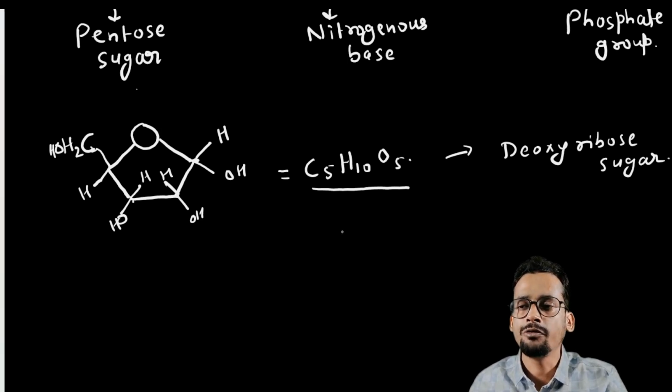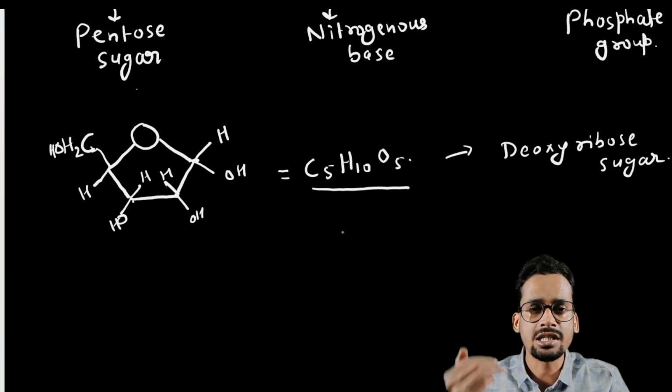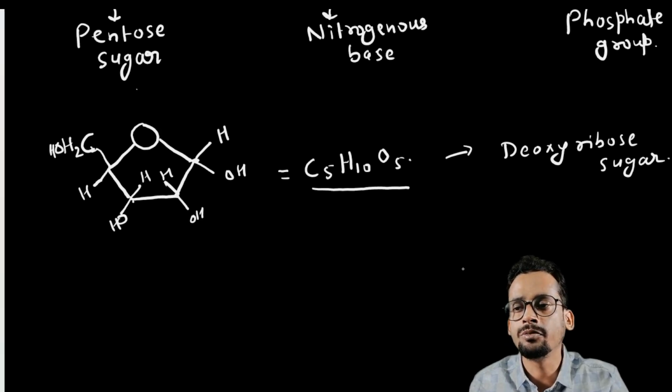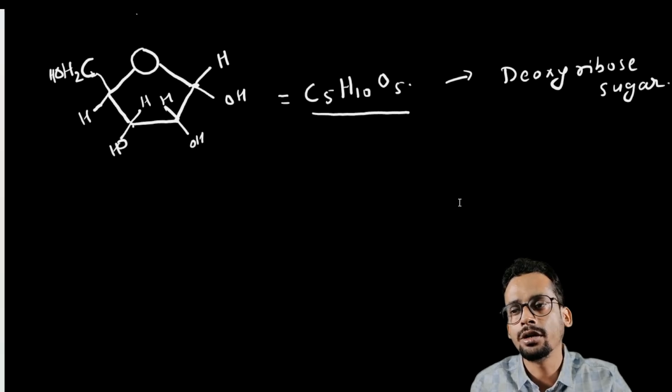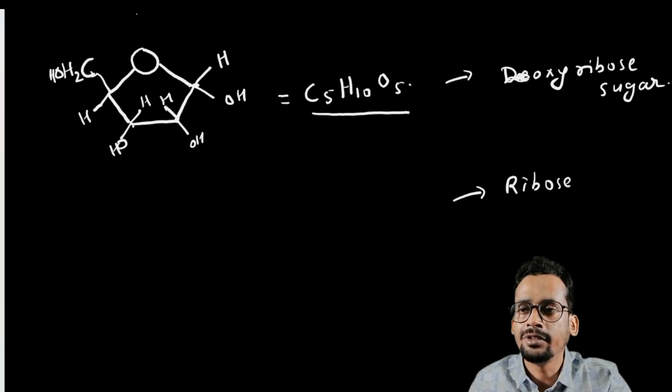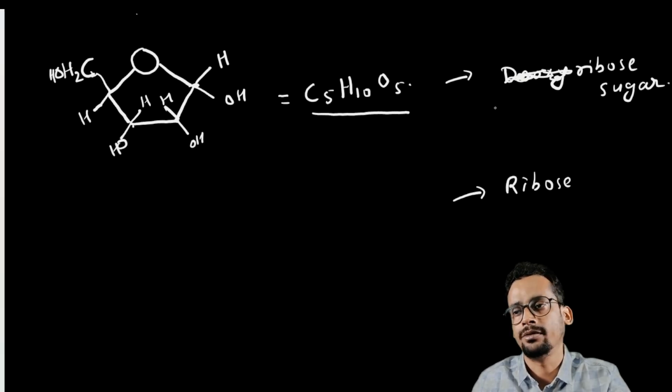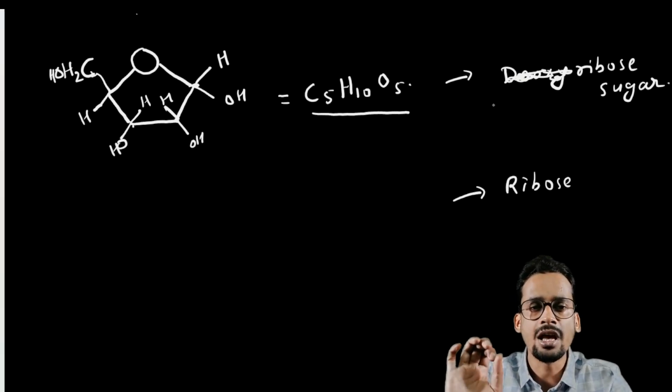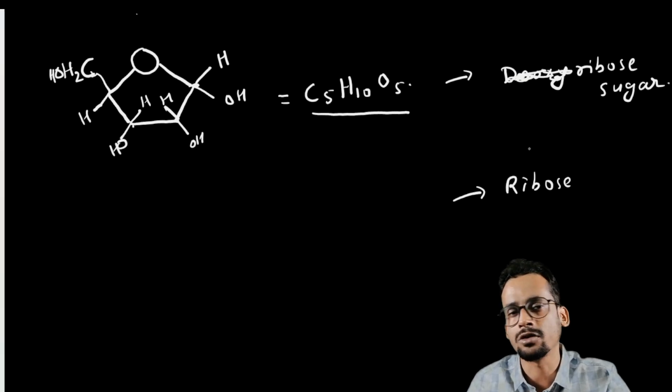Okay, now we will make another sugar just like this, named ribose. Okay, sorry, my bad. We have made ribose sugar here. Okay, this C5H10O5 is ribose sugar. That was my mistake.